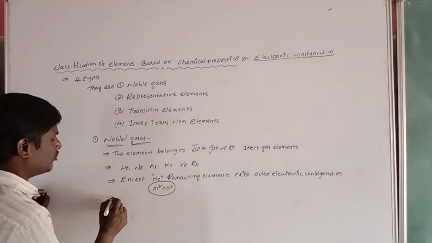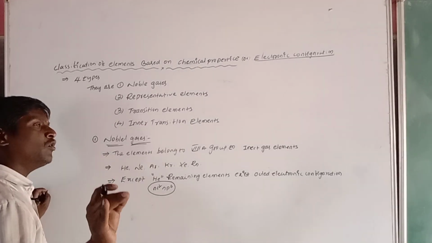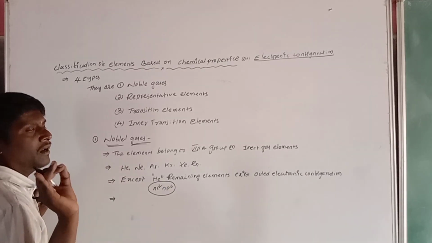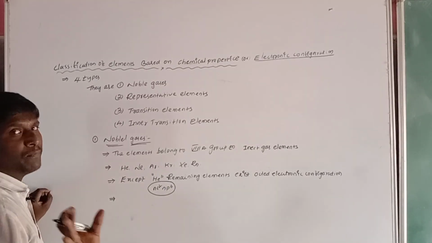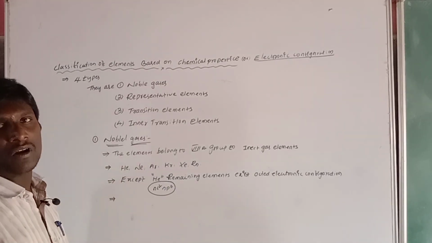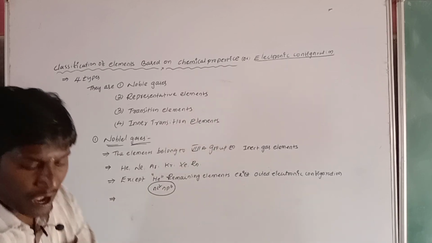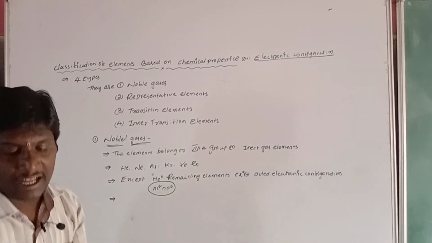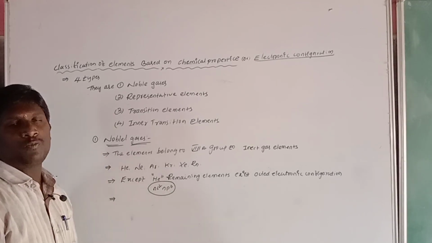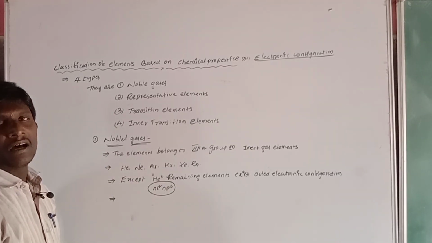The 0 group elements contain the octet electronic configuration, so they do not participate in any chemical reactions. Why? Because they contain an octet electronic configuration.